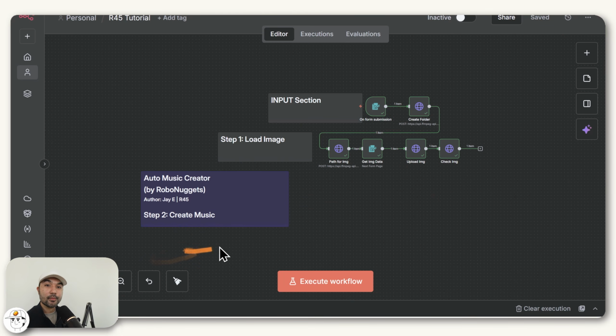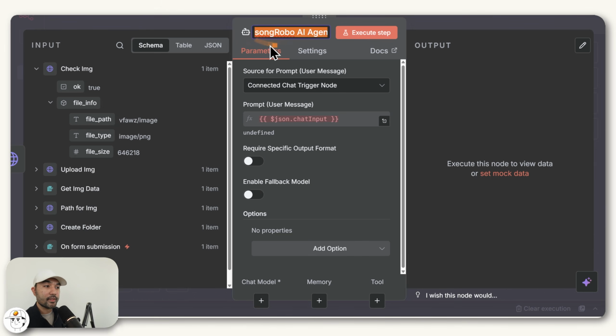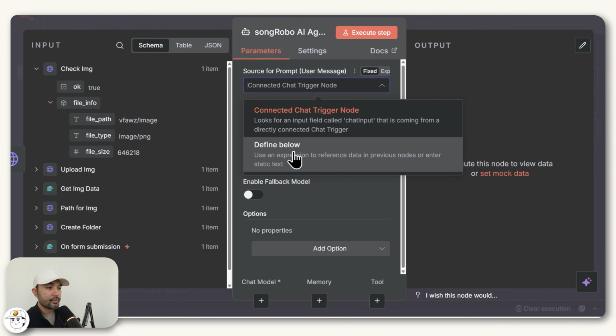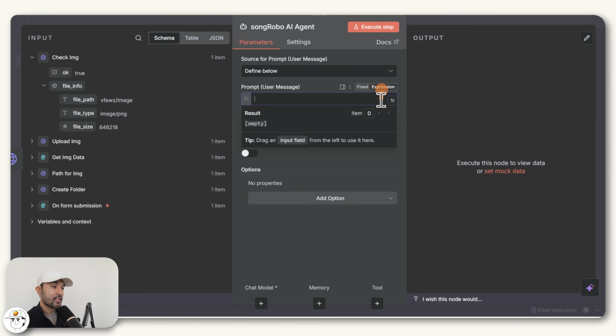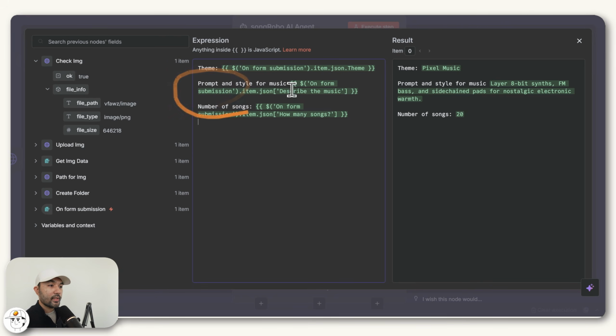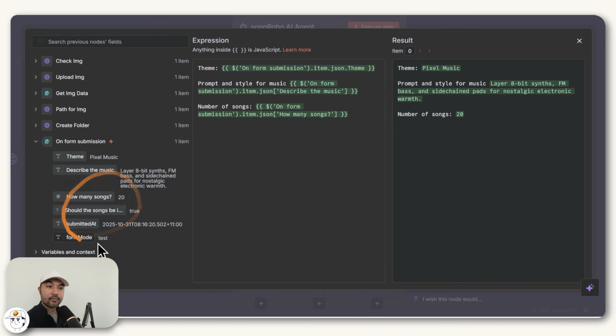Now we'll create the music itself. And the way to do this is first you want an AI agent. You can rename it if you wish, but the important part here is to change this to define below. And here we'll provide it a user prompt. So if we just change that to expression and then click here, so you can see, we can copy in this piece of text, which you can see, we're just giving it information on the theme we selected, the prompt and style for the music, and the number of songs that we want. And you can see here that all of them are being mapped coming from the very first form node that we created.